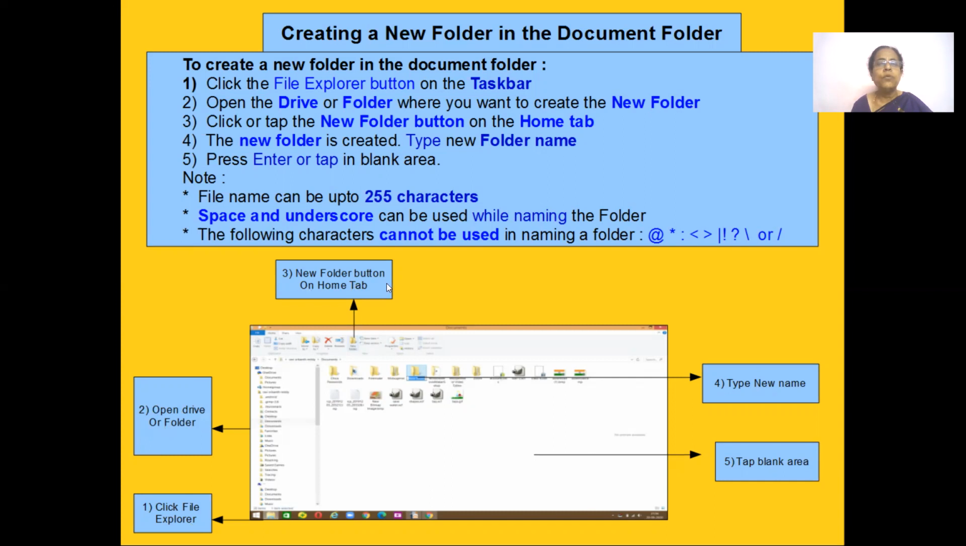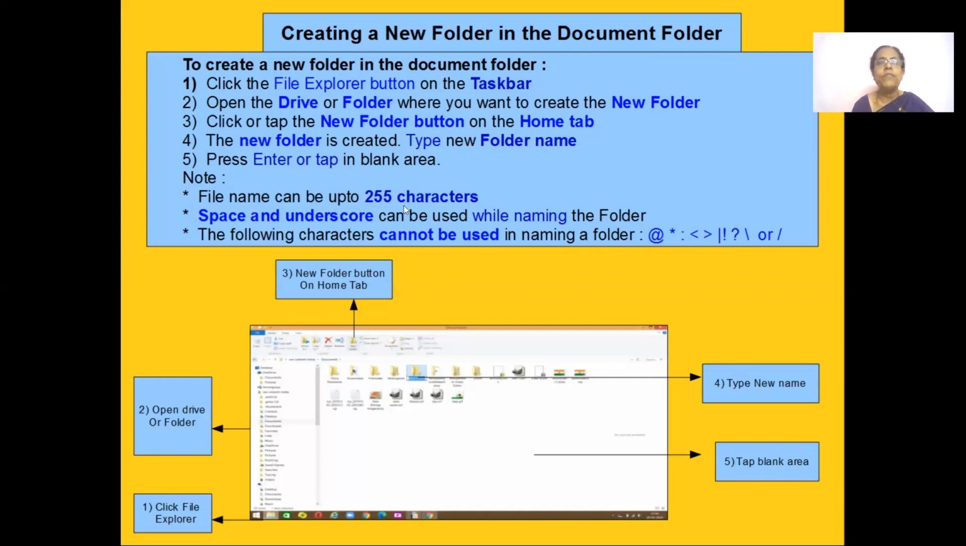Then click on the new folder button, which is available in the home tab. This is your home tab and you're clicking on the new folder button. And then you can type the name, and then click on the blank space, and then it gets renamed. Now, how many characters can you give a name for the folder?